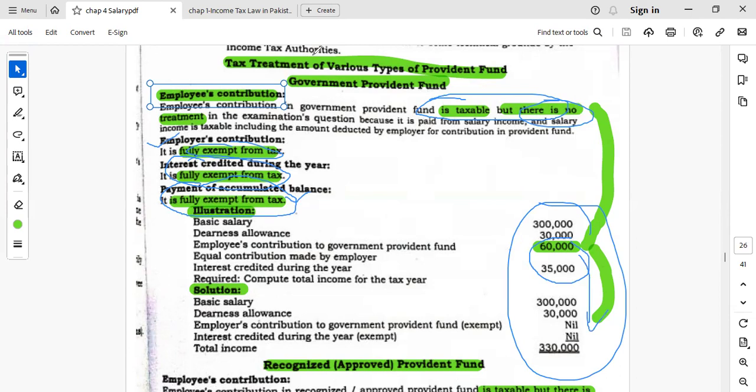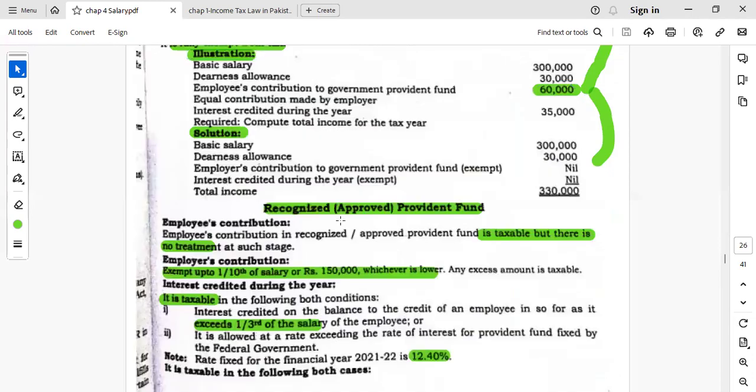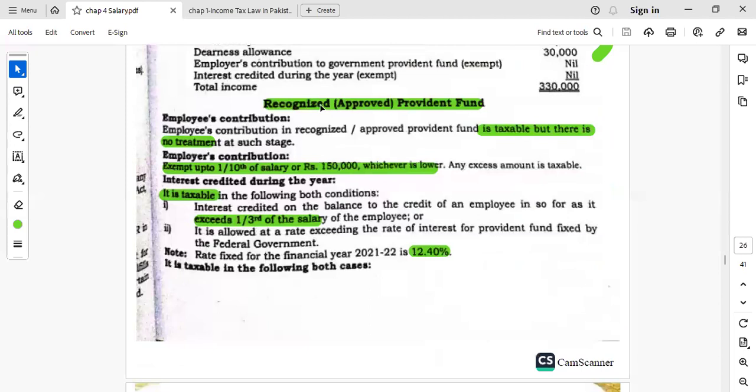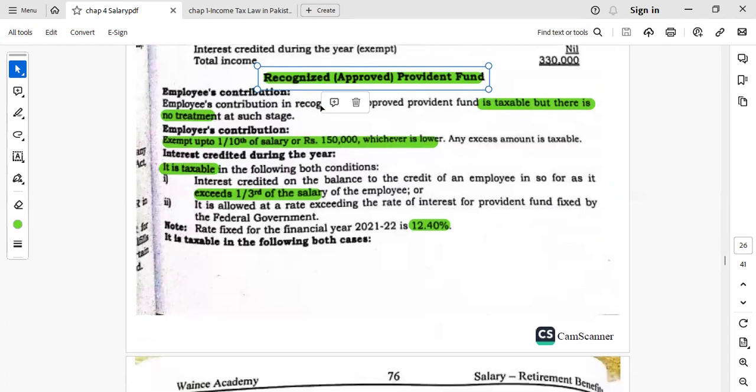The second case is if that provident fund is approved by the CIR, Commissioner of Inland Revenue. What will be done with respect to the employee contribution? No separate treatment will be done for employees. For the employer contribution, 1/10 of the salary or 150,000, whichever is lower, is taken as the exempt part.